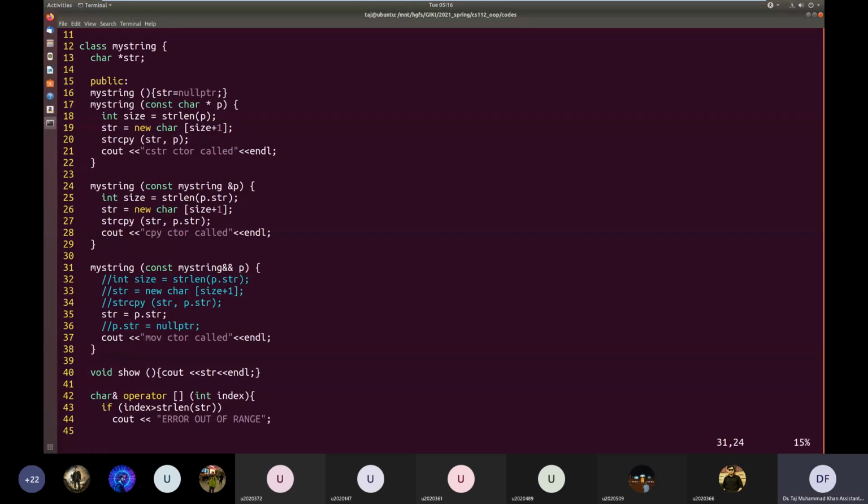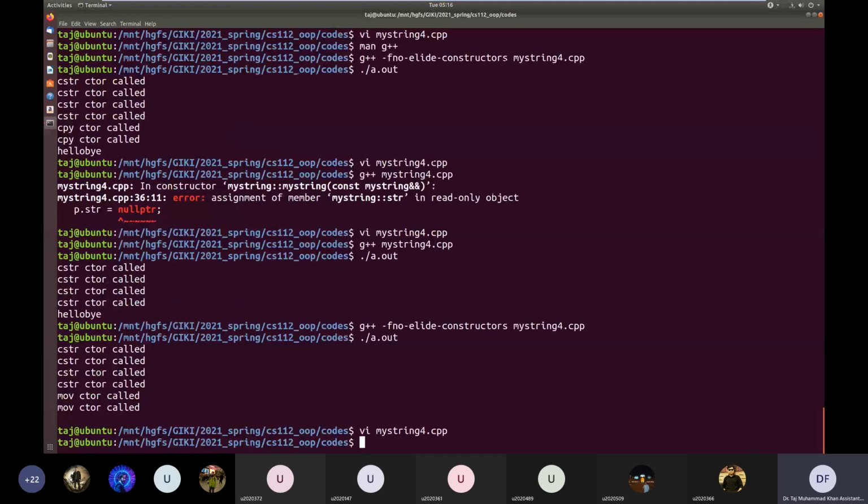Okay. So here, since the temporary object is going to be destroyed anyway, we can pass it as non-const so that we are able to modify its pointer to null.